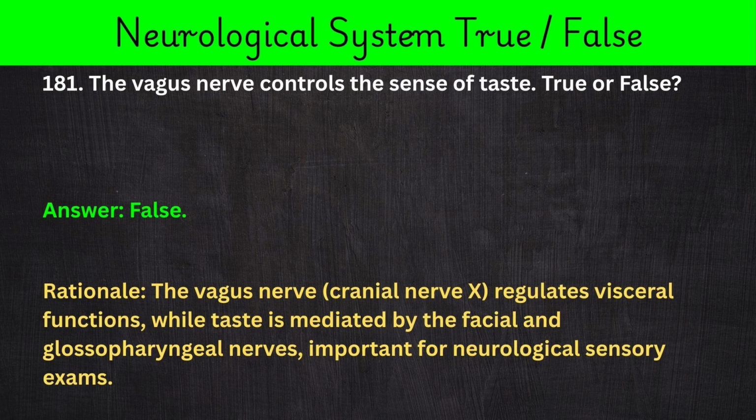181. The vagus nerve controls the sense of taste. True or false? Answer: false. Rationale: the vagus nerve, cranial nerve X, regulates visceral functions, while taste is mediated by the facial and glossopharyngeal nerves, important for neurological sensory exams.